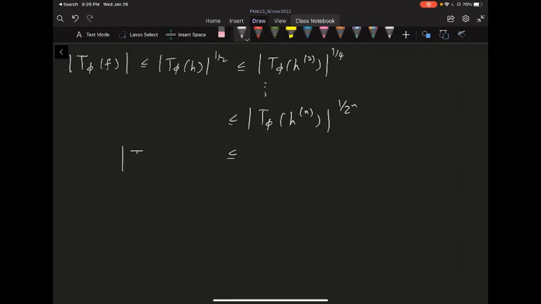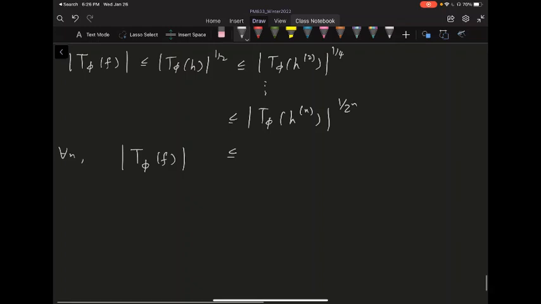So what we prove is essentially for every n, I have T phi of f bounded above by the 1 norm of Hn, raised to the 1 over 2 to the n. But what is Hn? That's equal to h convolved 2 to the n minus 1 times, the whole thing to the 2 to the n.